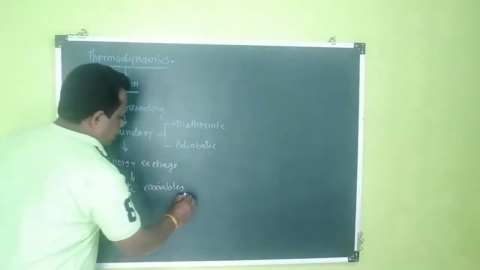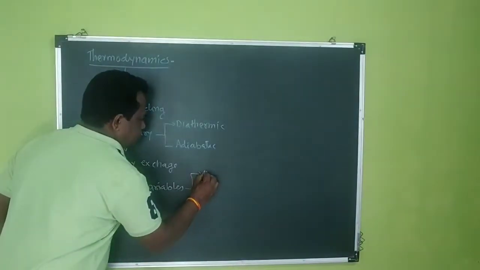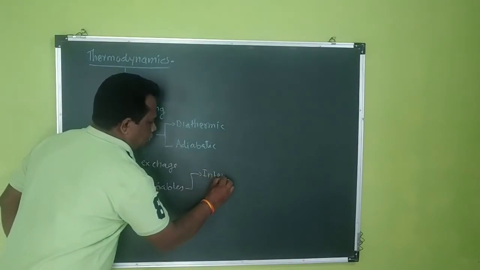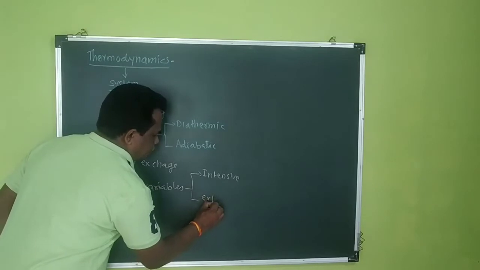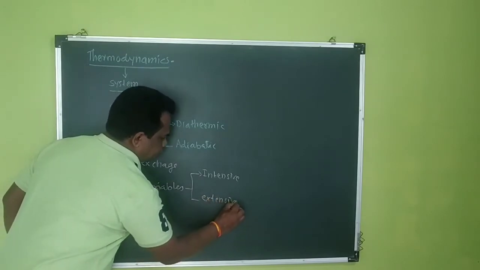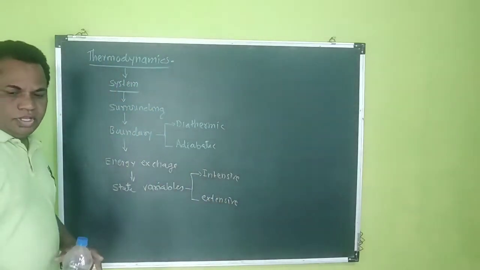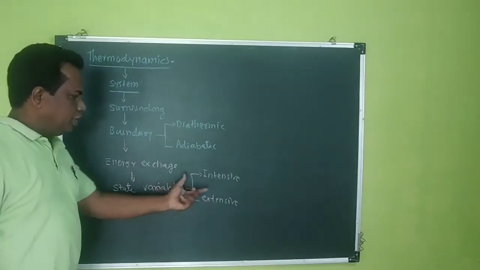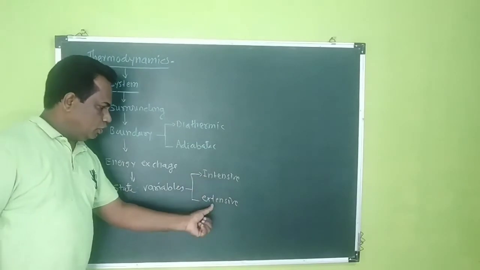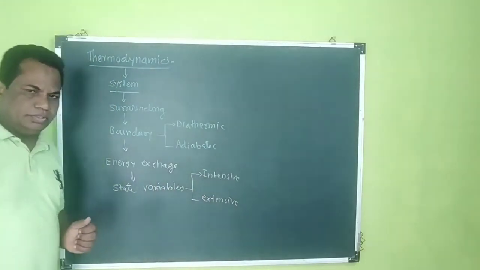So already we know that there are two types of variables: one is called the intensive variable and the other is called the extensive variable. We know what we mean by intensive variable, and what extensive variable is.